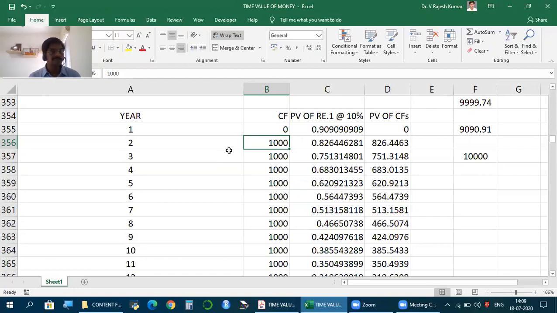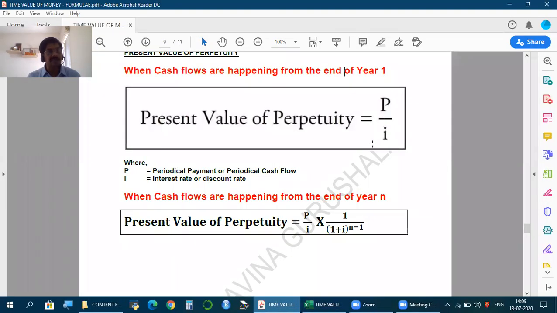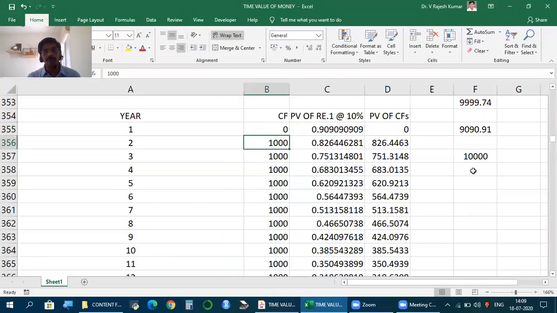Mind you, if I use this formula, P by I, 1,000 by 0.1, I get 10,000. But can you see what number I actually got when I calculated? Why? Because when the cash flows are happening from the second year onwards, the formula I apply gives us the present value at the beginning of the second year.